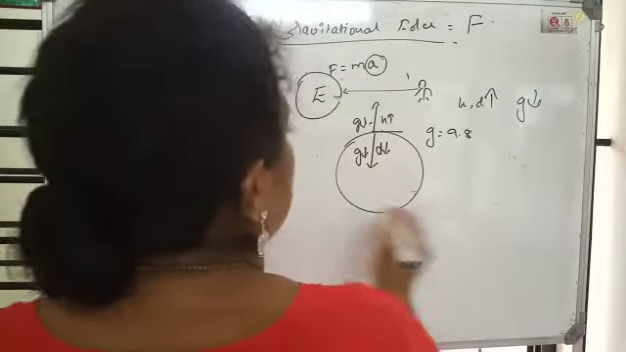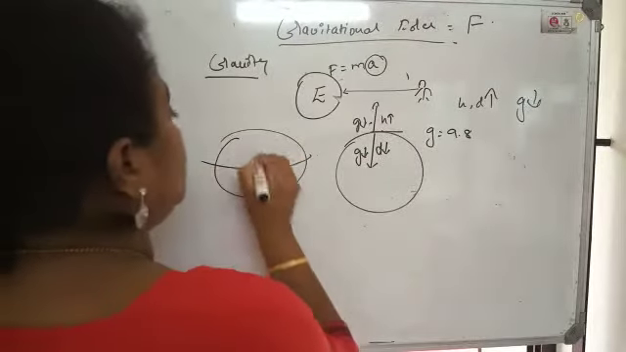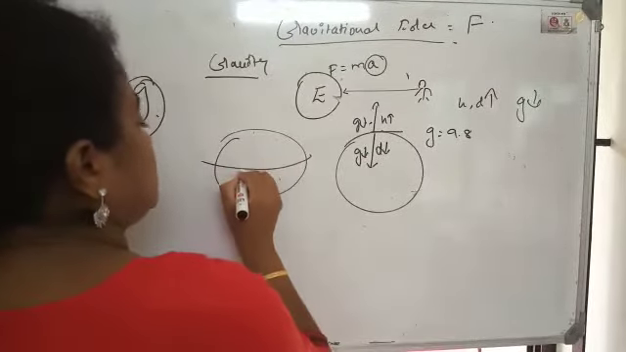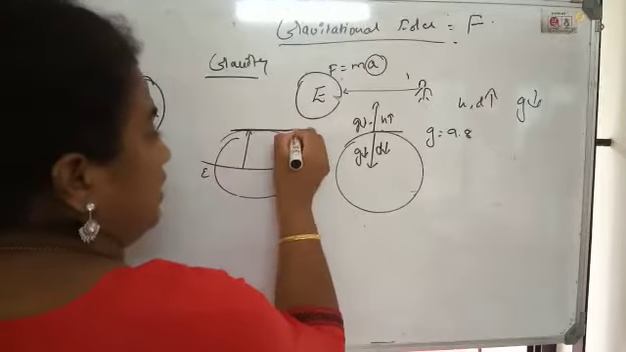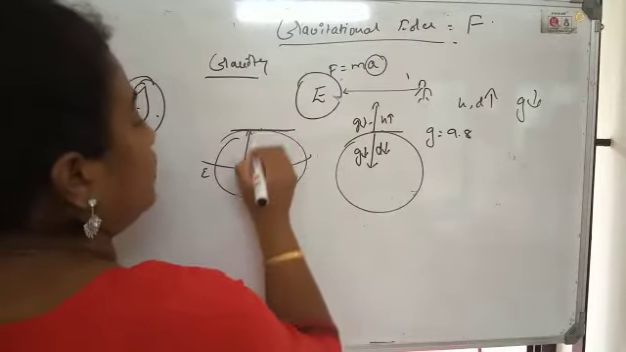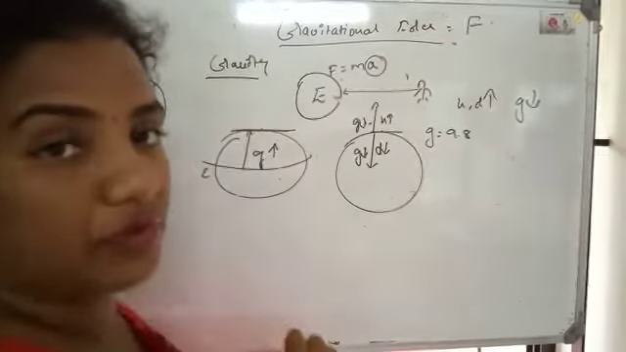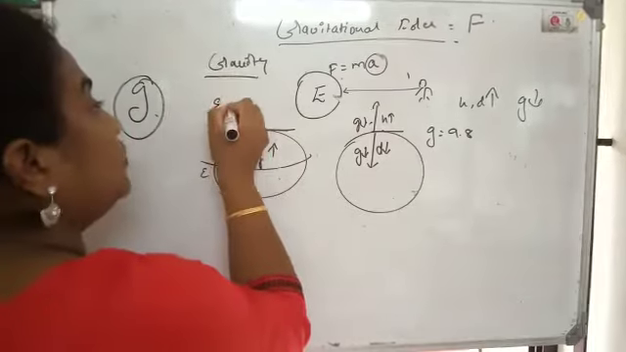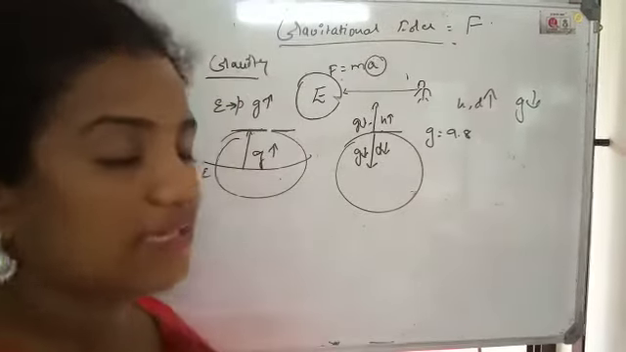Now the third point is that from equator to pole, g value increases. Equator is this one, poles are this one, right? From equator to pole, g value increases. This is the next point.